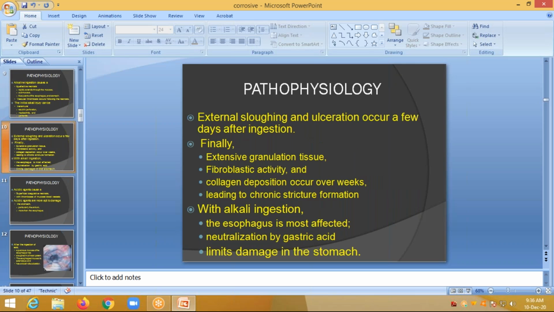So external sloughing and ulceration occurs a few days after the ingestion. Finally, extensive granulation tissue, fibroblastic activity and collagen deposition occur over weeks, leading to chronic stricture formation. With alkali ingestion, the esophagus is most affected; neutralization by gastric acid limits the damage in the stomach.